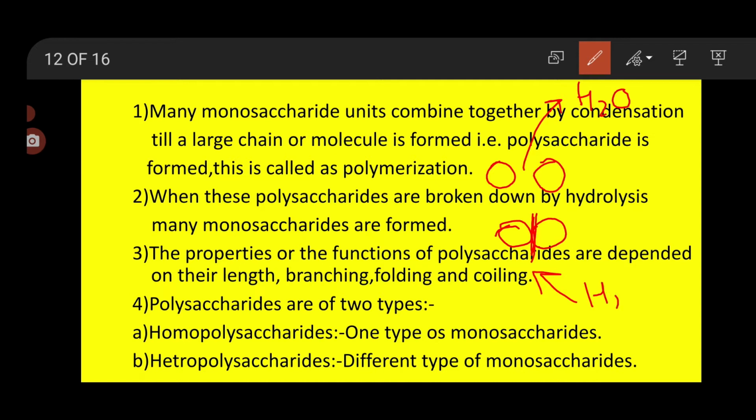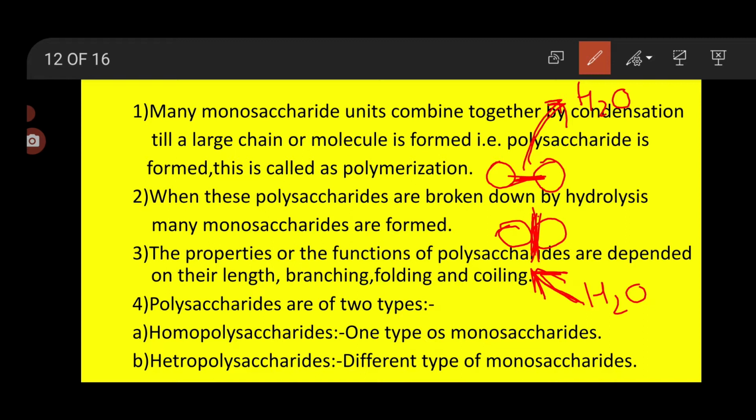That is called hydrolysis. When joining is there, a water molecule is lost and there is formation of a bond. When this bond breaks, water enters inside, the bond disappears and the monosaccharides are formed.